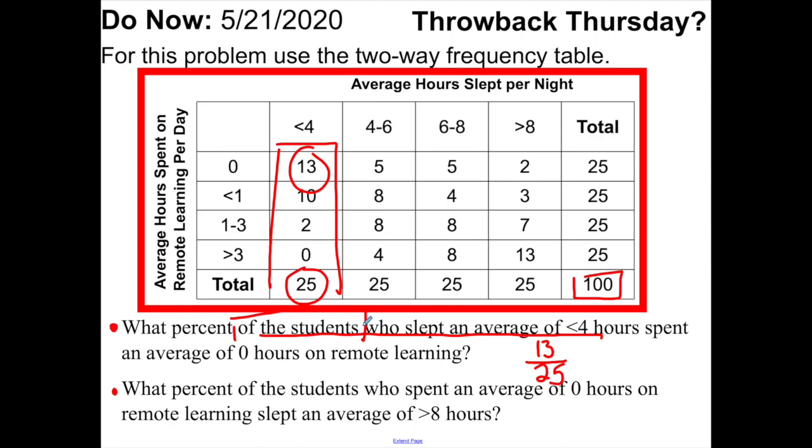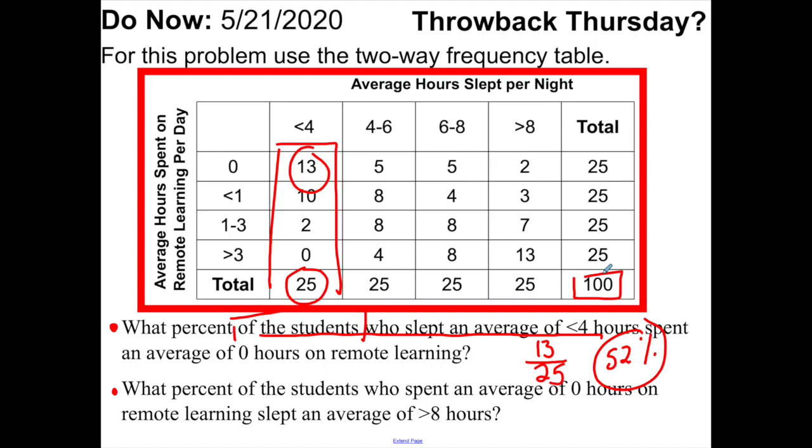So when you think about which students count, it depends. It's based on a condition. And that condition is that for the students to count, they have to have slept an average of less than 4 hours. Okay, so that would be 13 over 25 or 52%. I made all these totals out of 25 intentionally so that it would be easy to calculate the percent.